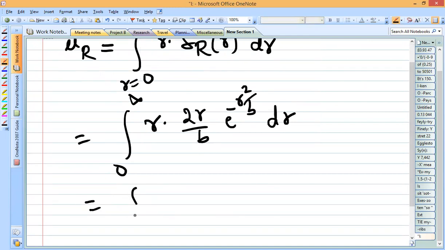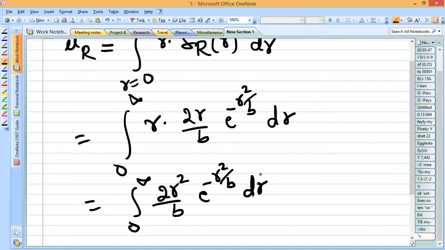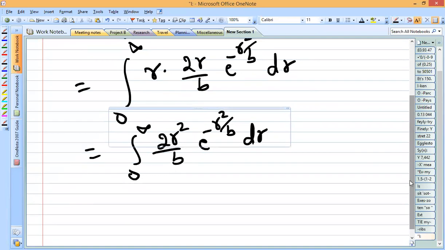So here you can write this as integral 0 to infinity 2r square by b e to the power minus r square by b into dr. So this is somewhat difficult integration. So this represents the improper integration. So you need to have some patience and get the answer. So here, in order to simplify this, you need to make some substitutions.